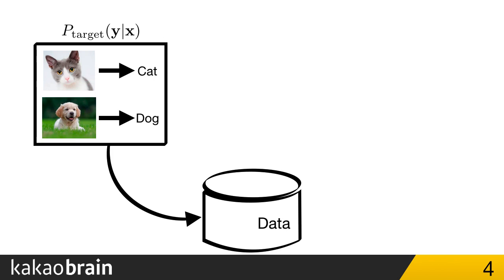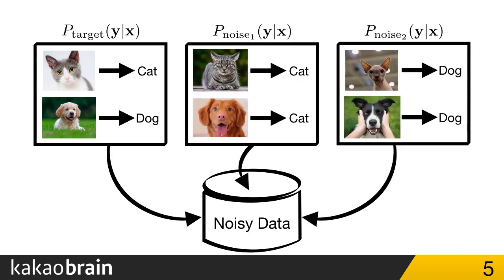The ground truth target distribution lets us collect a clean dataset. However, if our dataset is collected from multiple sources, mixed with off-target and other noise distributions, we end up getting a noisy dataset. In practice, we cannot always guarantee that our training data are all clean and perfect, but it is rather more natural to assume that there exist some inconsistencies in a dataset, making a robust learning problem more important.